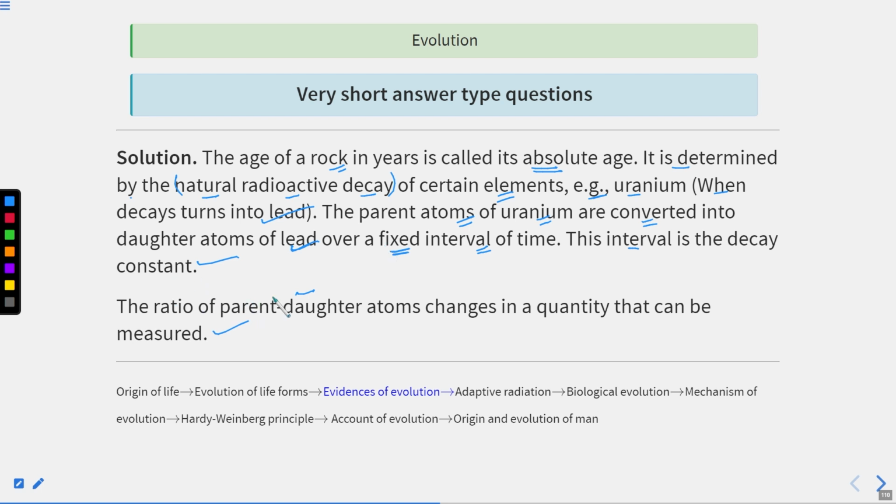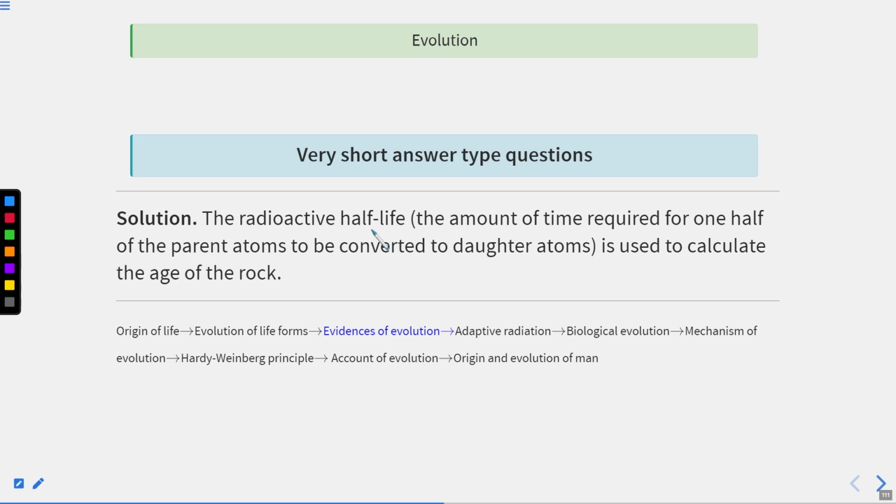Now the ratio of the parent and daughter atoms: the parent atom is uranium and the daughter atom is lead. So the ratio of uranium to lead atoms changes in a quantity that can be measured, and this is how you can calculate the age of the rock.